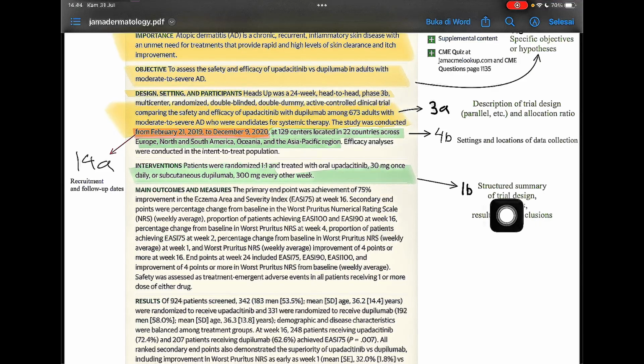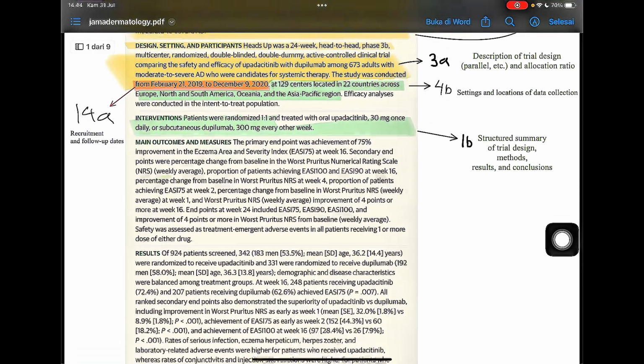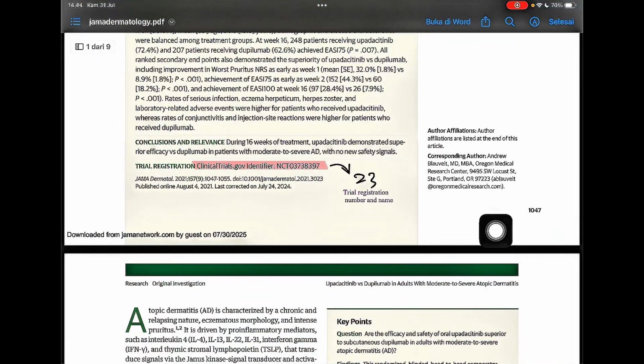This is a structured summary of trial design, methods, result, and conclusion. And then the clinical trial identifier is NCT03738397. This is a trial registration number and name.